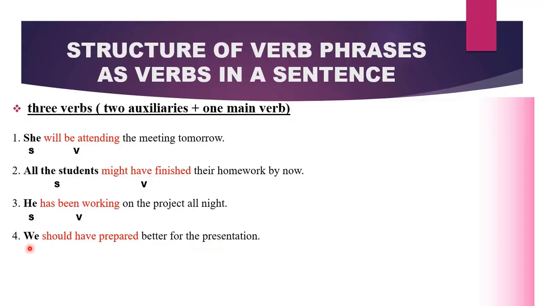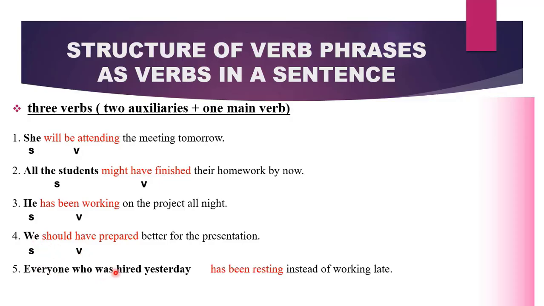What is our subject? We. And then a verb phrase, should have prepared, which consists of should as an auxiliary verb, have as an auxiliary verb, and then prepared as a main verb. So together, this verb phrase is performing the function of a verb, and we is our subject.